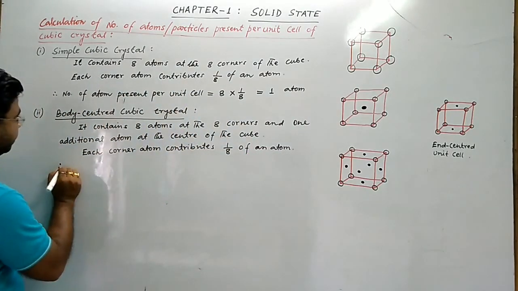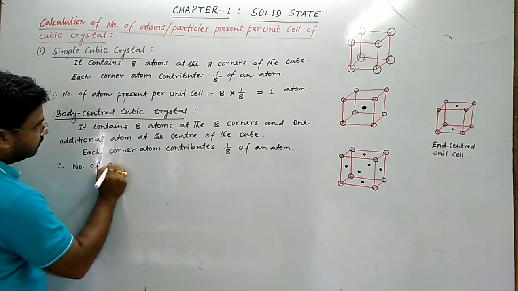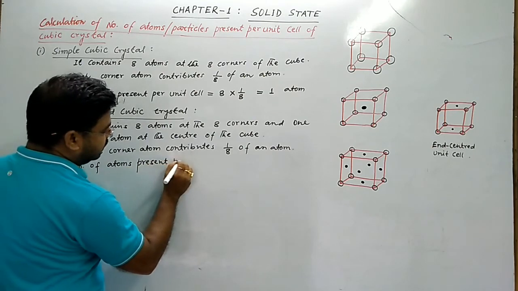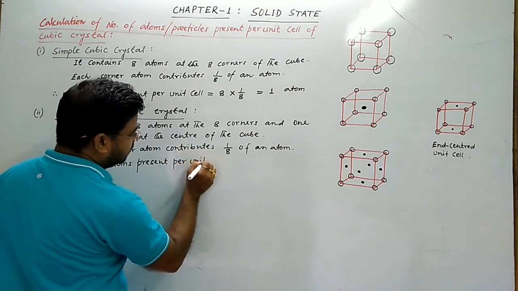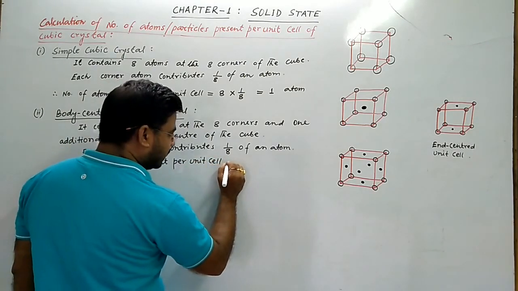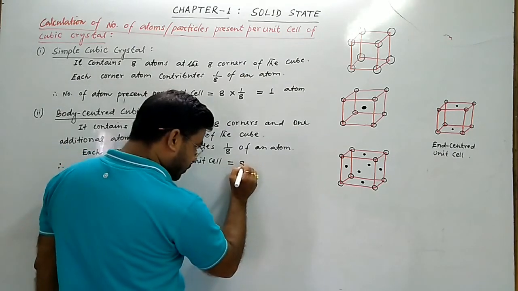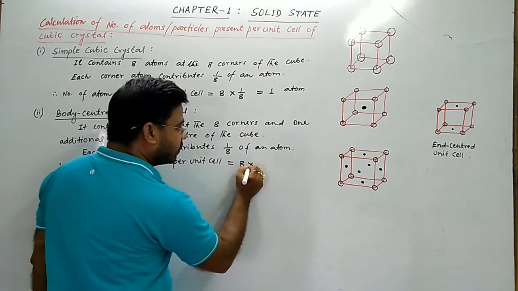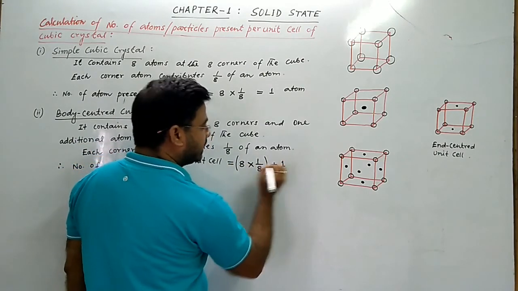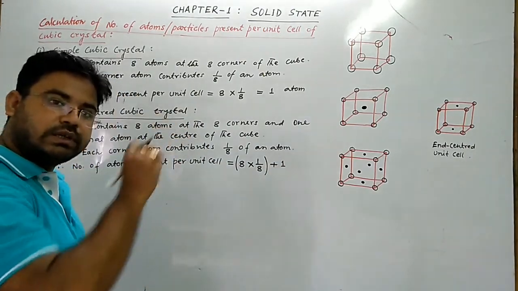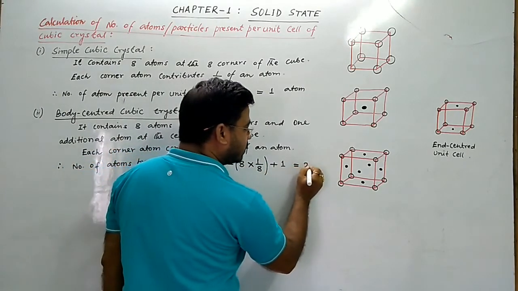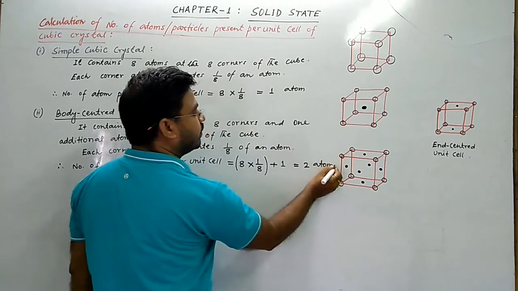So therefore, number of atoms present per unit cell equals to, so 8 corner contains 8 atoms and each corner atom contributes 1/8 of an atom, plus 1 additional atom present at the center of the body. So 8 into 1/8, 8 cancel, 1. So 1 plus 1, 2 atoms.